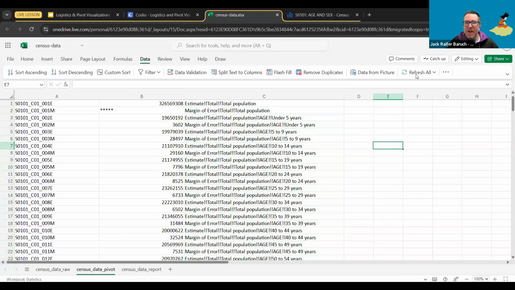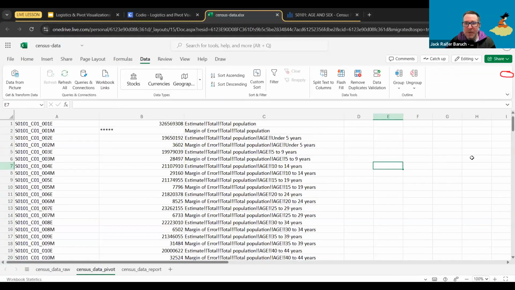By the way, very important, because I know it depends a lot on the different Excel versions. If you're looking at it like this, if your ribbon is just one line like this, then it should be here, split text to column. But if you're having issues looking at it, my suggestion is go over here. See this little arrow over here? Go there and select the classic ribbon. And in that case, once you select the classic ribbon, you're going to see this big button that says split text to columns.